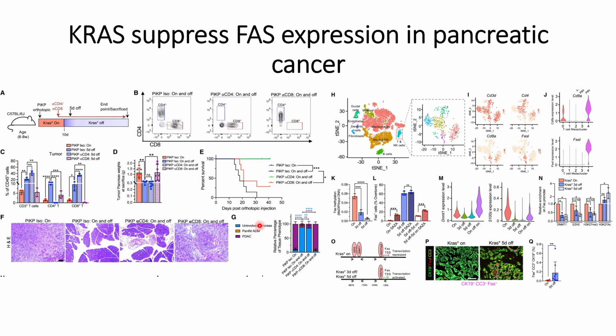They quantified this in terms of different areas of the pancreas: when the KRAS mutation is on, most of the pancreas shows cancerous behavior, whereas when KRAS is turned off after a certain time, the uninvolved pancreas is high. Similar results were observed with anti-CD4, but for anti-CD8, a larger percentage of the pancreas is covered with pancreatic cancer or PDAC behaviors.